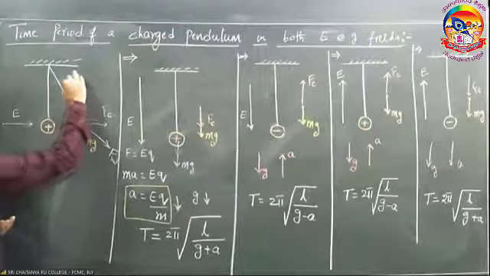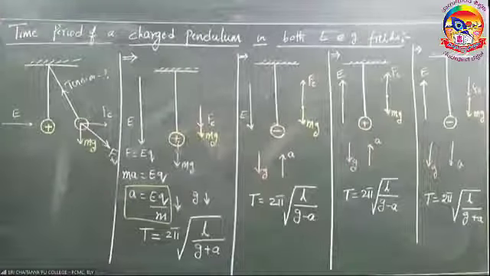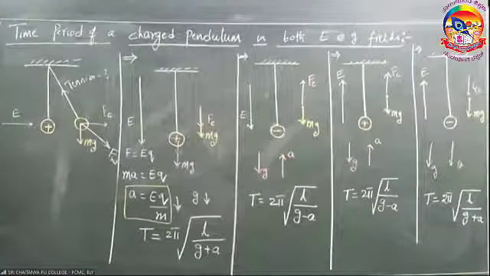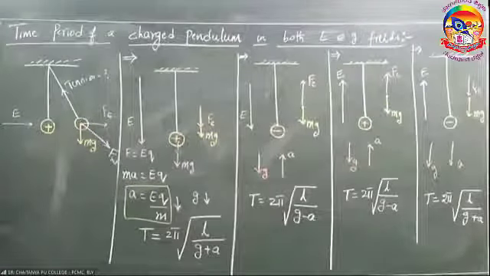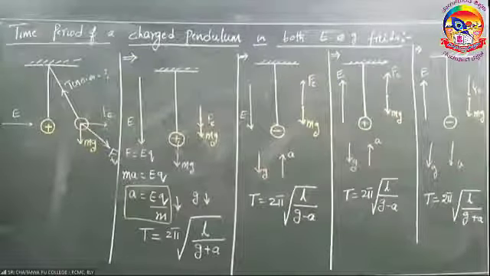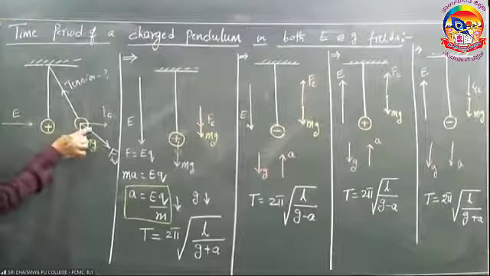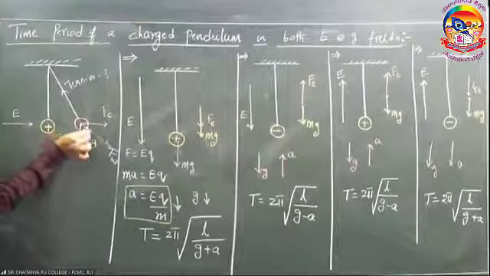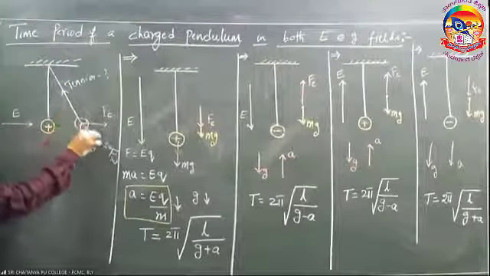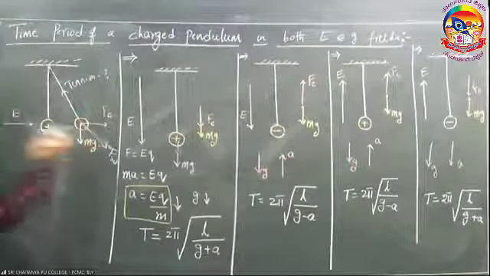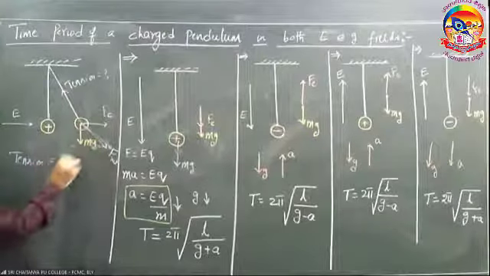What is the tension in the string? If you are asked tension, these are along the same straight line, so tension is equal to F net.